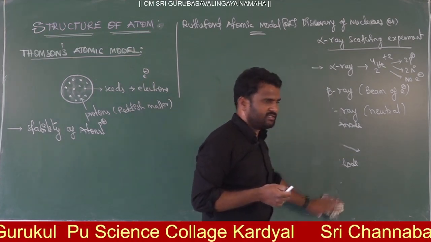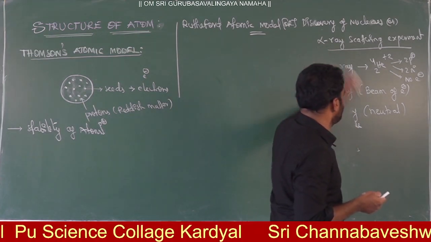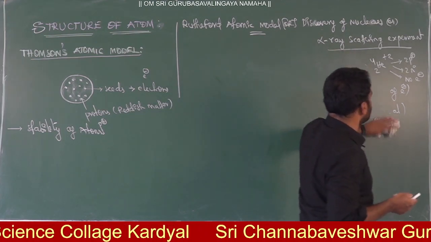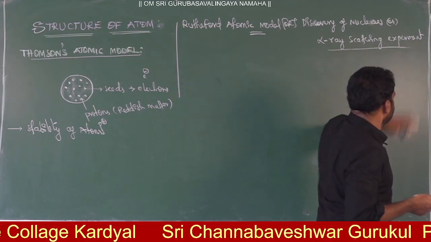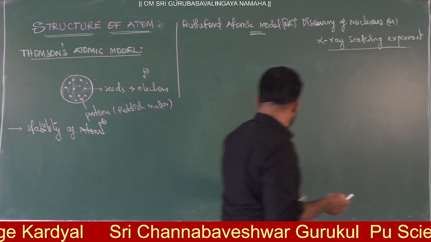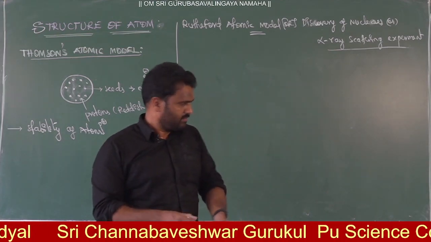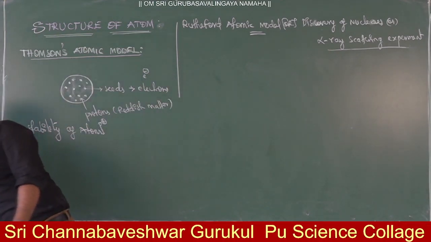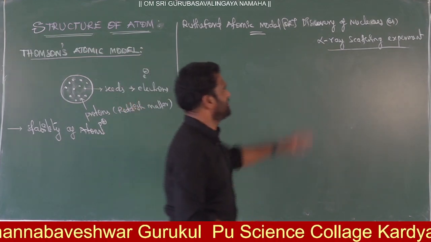Dipositive helium. That's it. Dipositive helium. This is what you need to remember. Right, now we are going to prove that in an atom there will be a nucleus, with the alpha ray experiment.